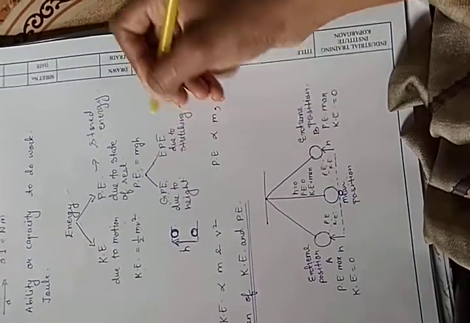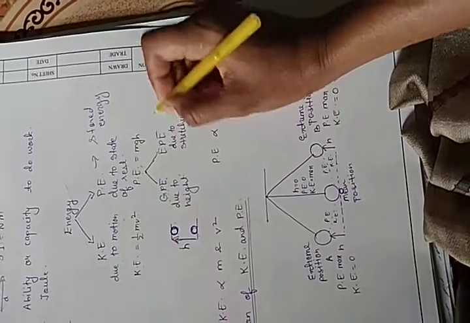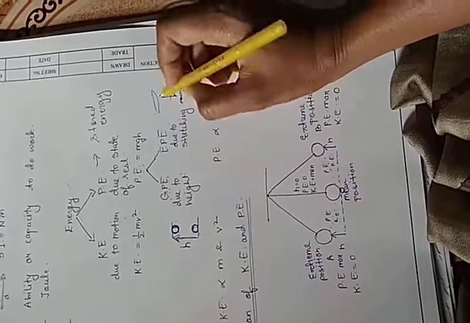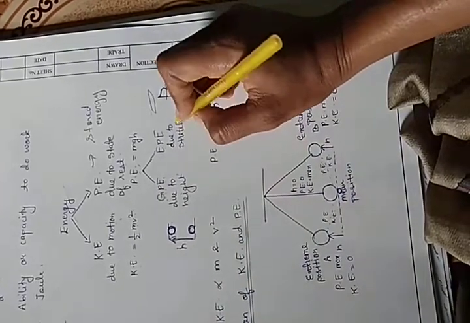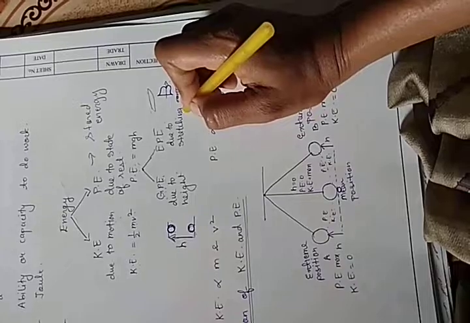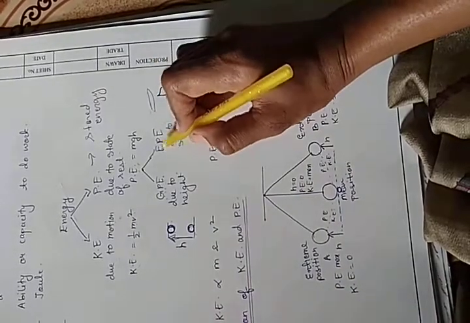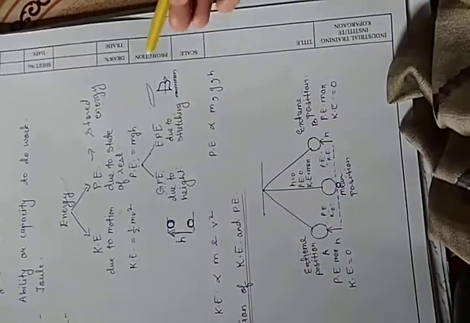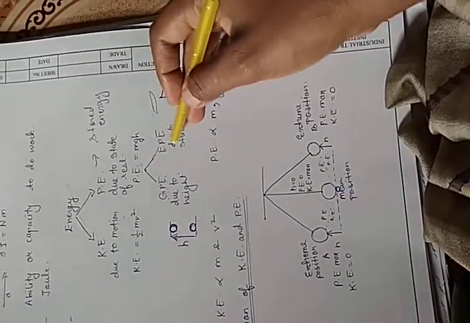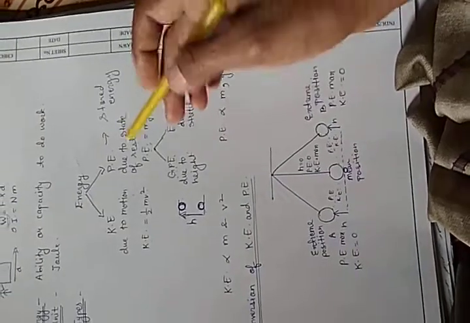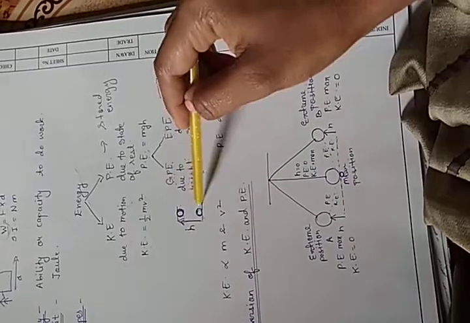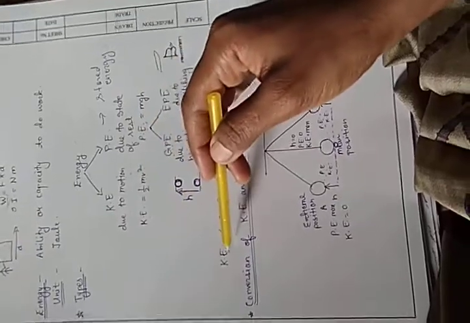Elastic potential energy. You must have seen a stretched rubber band or a spring or a bow and arrow. When an object has energy stored due to stretching, it is known as elastic potential energy. So a stretched spring, a rubber band, a bow and an arrow have elastic potential energy. So these are the two types of potential energy: gravitational potential energy due to height and elastic potential energy due to stretching. This kinetic energy is